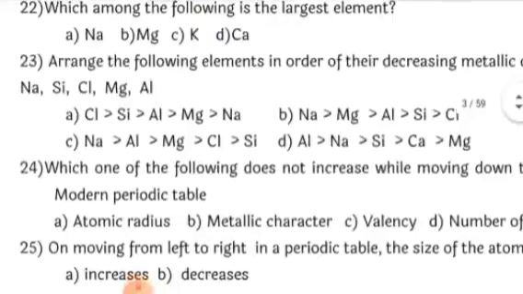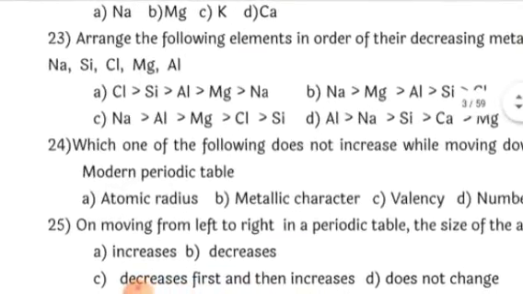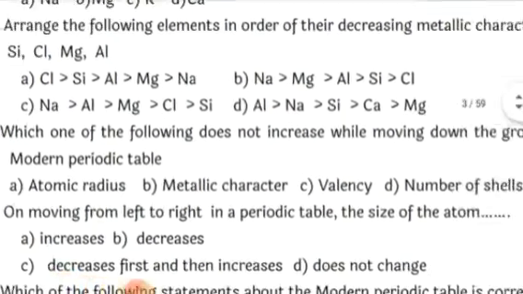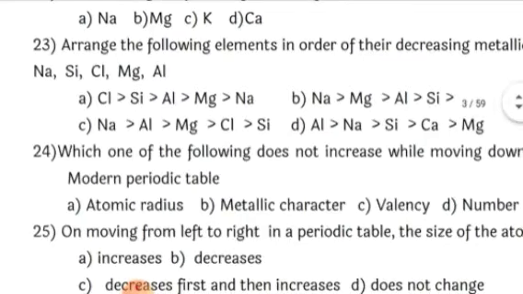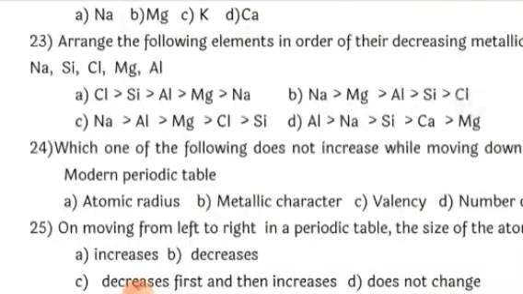Fine. Next, arrange the following elements in order of increasing metallic character. I've just explained this. Here you see sodium, silicon, chlorine, magnesium, and aluminum. They belong to the same period again. Sodium 11, silicon 14, chlorine 17, magnesium 12, and aluminum 13. In decreasing order of metallic character, first will be sodium, then magnesium, third aluminum, fourth silicon, and fifth chlorine.